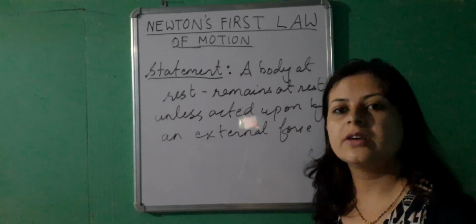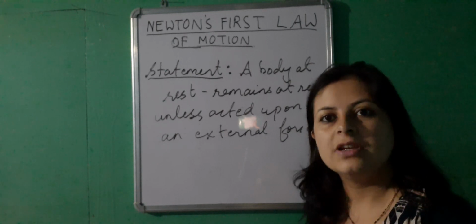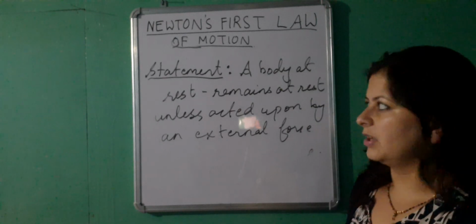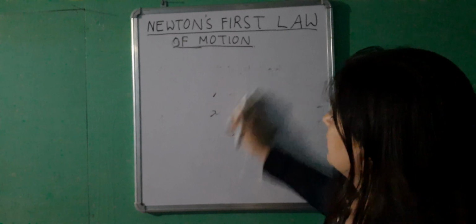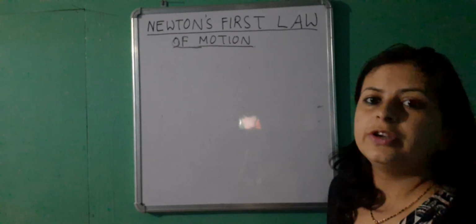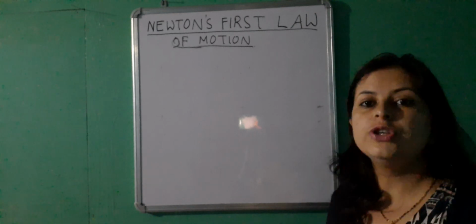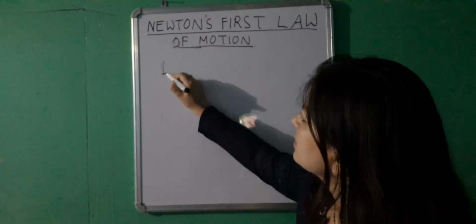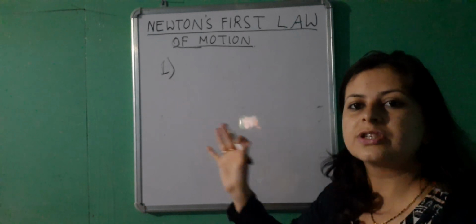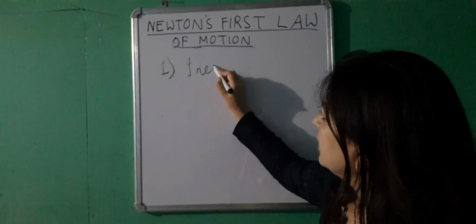This property of the body, due to which it will remain in its previous state, is known as inertia of a body. As I told you, we come to know about two new terms after learning Newton's first law of motion. The first is the property due to which a body will remain in its previous state, that is called inertia.